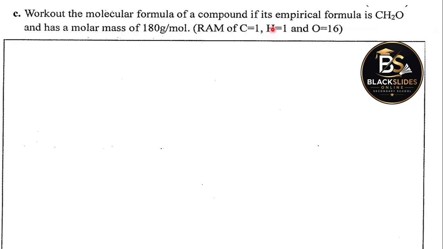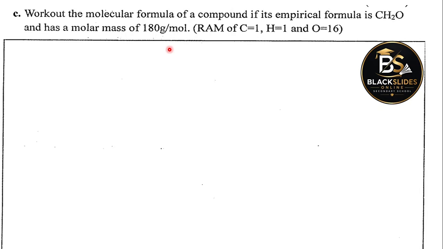And that of hydrogen is 1, while that of oxygen is 16. So the empirical formula is the simplest formula of a compound. So we have CH2O as the empirical formula of the compound, whose molecular formula is not known and we are asked to find it.